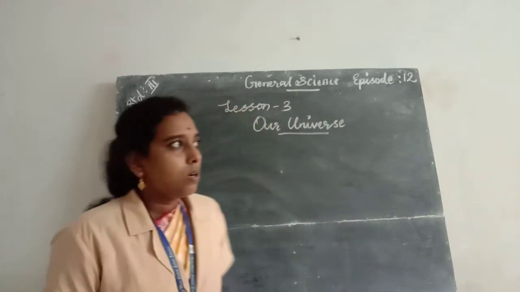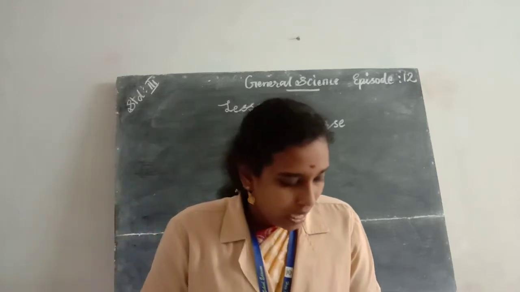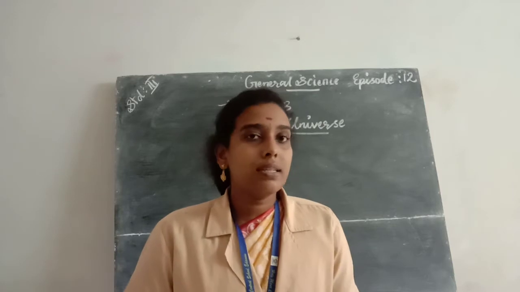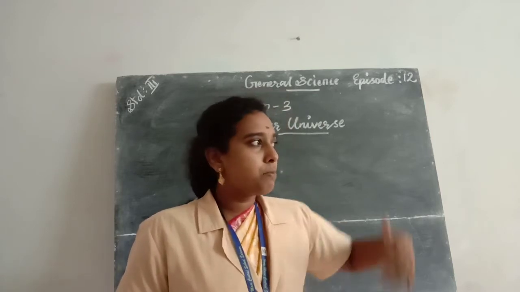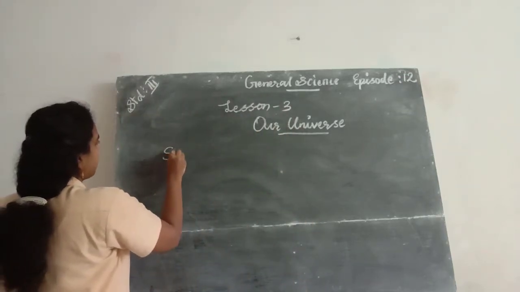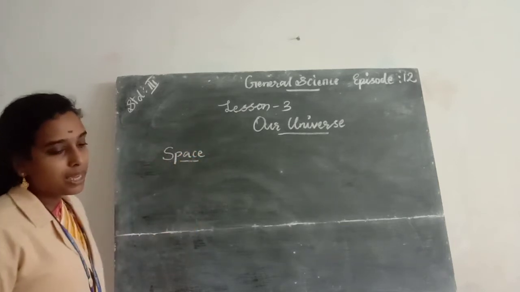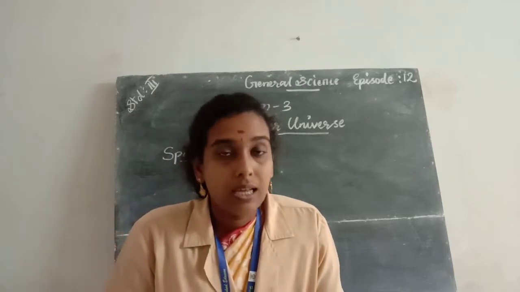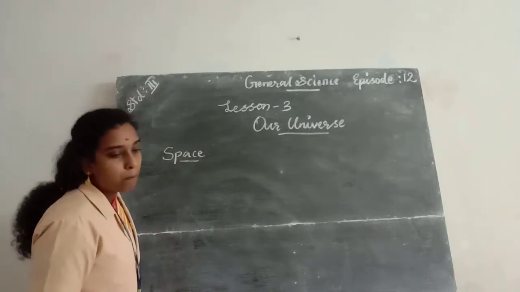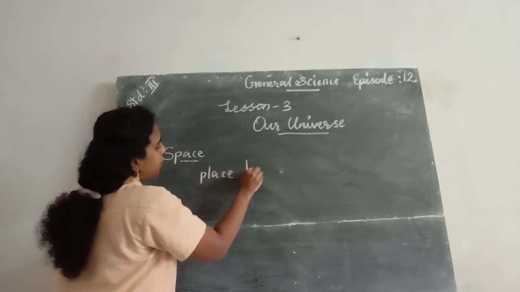In this chapter we are going to study about space. So what do you mean by space? The place beyond the earth's surface is called space. So first one is space. What is the spelling of space? S-P-A-C-E. Space means the place beyond the earth's surface.